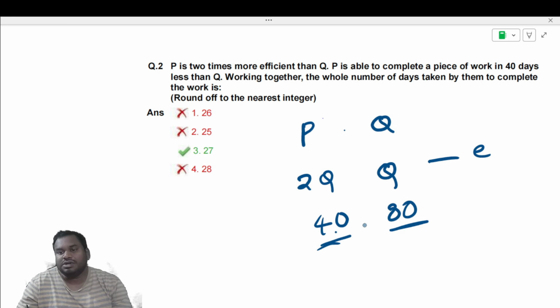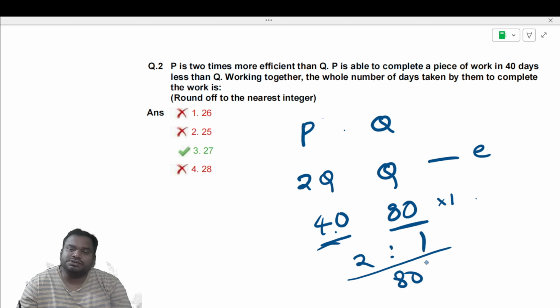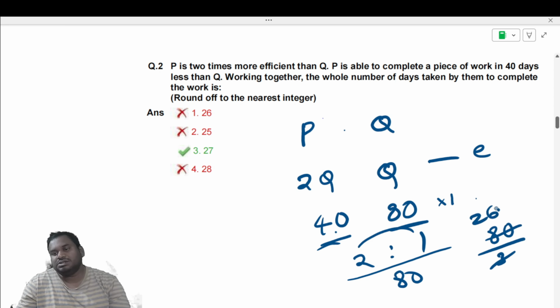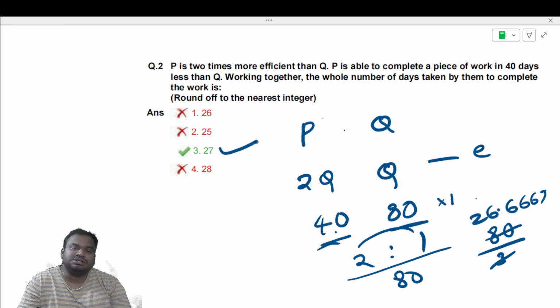When these two people are working together, we are asked the number of days taken to complete the work. When 40 and 80 are the days, you can find the LCM by multiplying by 1, so 80 is divisible by 40. So 80 will be the total work, and the efficiencies are 2 is to 1. So the number of works is 80 divided by the combined efficiency 3. So it will be 26.6667, rounded to the nearest integer means 27.